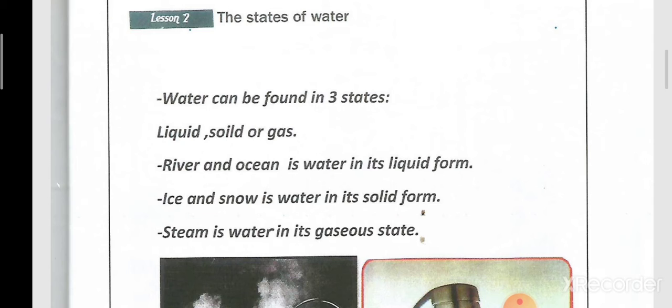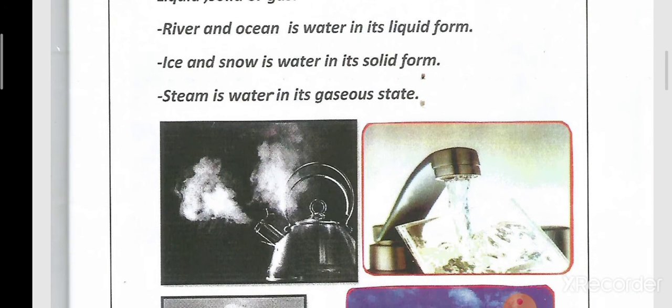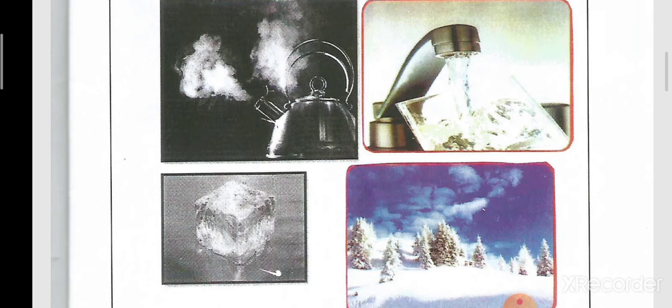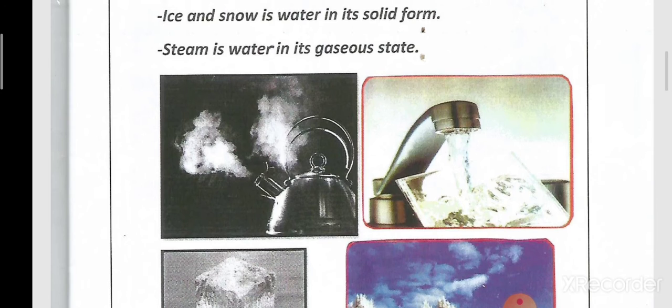For the water in the solid state or solid form, we can find it in what? In the ice or the snow. So, ice and snow are the water in the solid form. Then we have the steam, which is the water in the gaseous state.